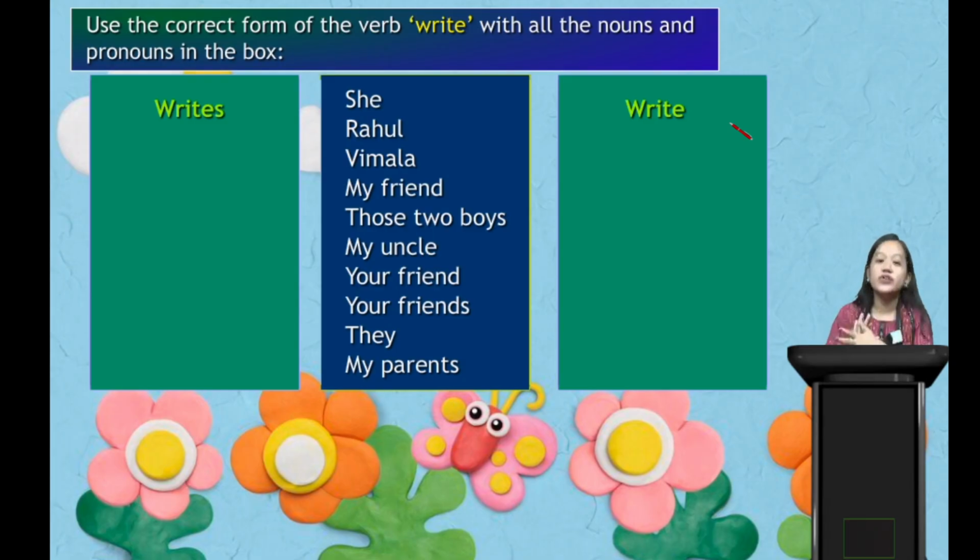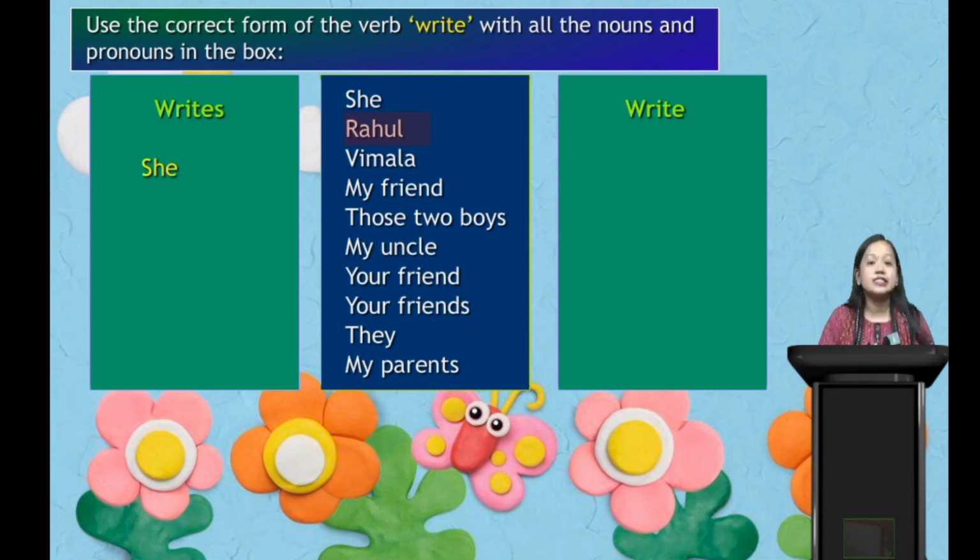Can we say she writes or she write? Very good. We have to say she writes. Why? Because it's third person singular, so with the verb write we have to add s. She writes.